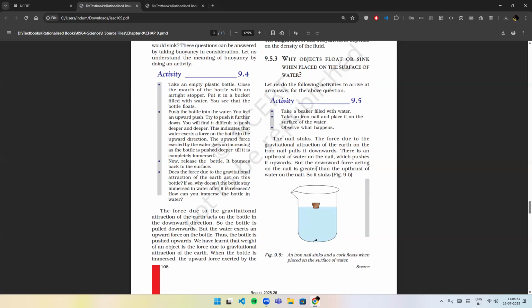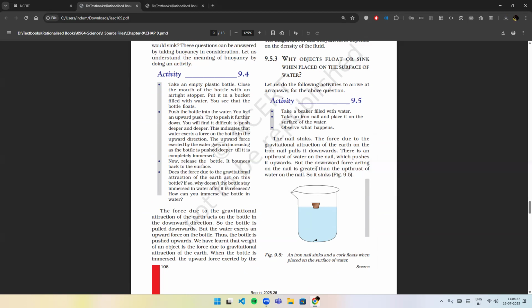Try to push it further down. You will find it difficult to push deeper and deeper. This indicates that water exerts a force on the bottle in the upward direction. The upward force exerted by the water goes on increasing as the bottle is pushed deeper till it is completely immersed. Now release the bottle. It bounces back to the surface.